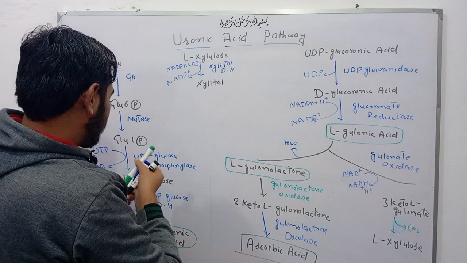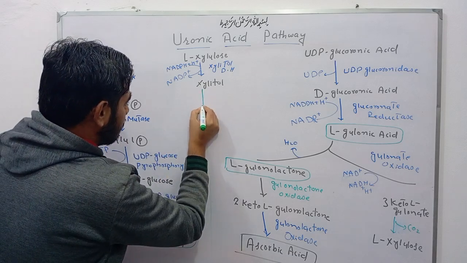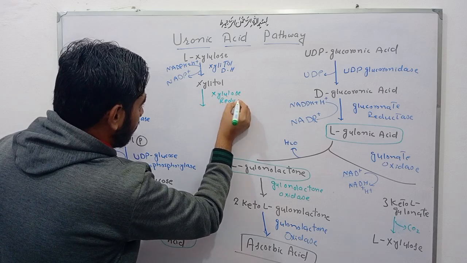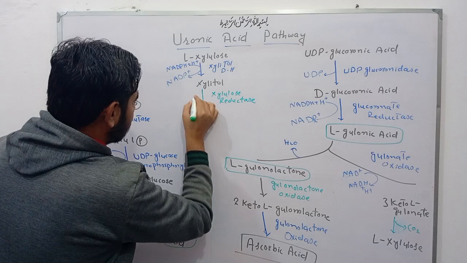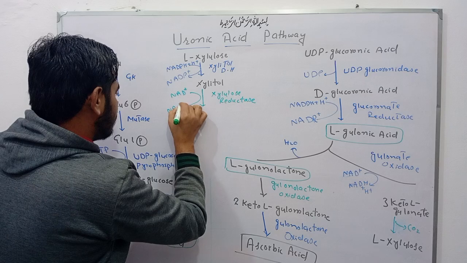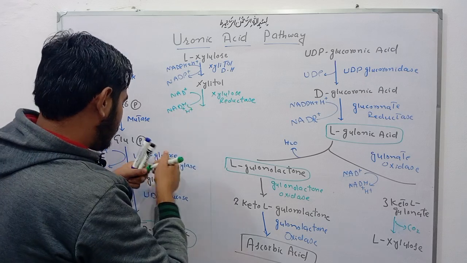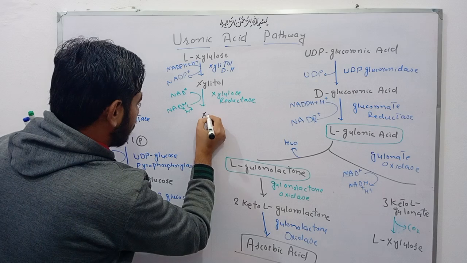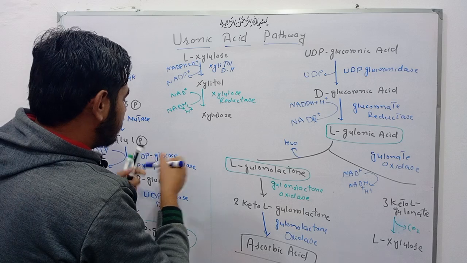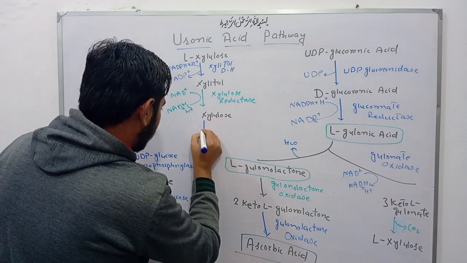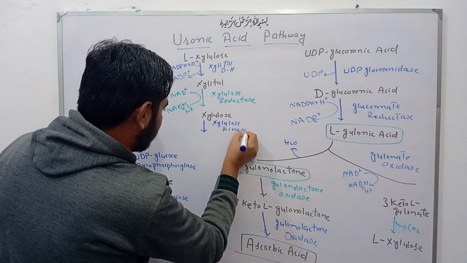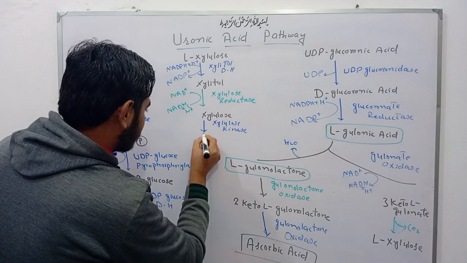In the next reaction, by action of xylulose reductase enzyme, NAD plus converts into NADH and H plus, and there is formation of xylulose. And in the next reaction, this xylulose by action of xylulose kinase enzyme converts into xylulose 5 phosphate.